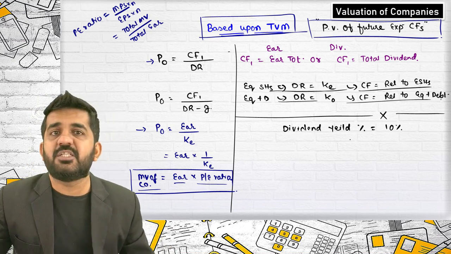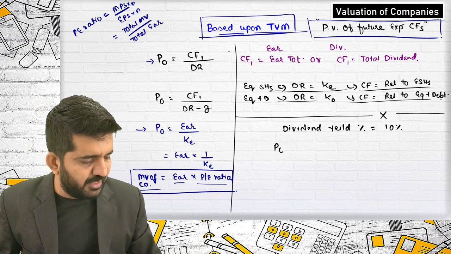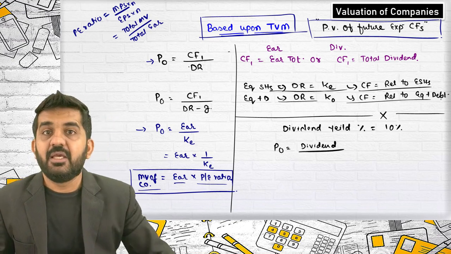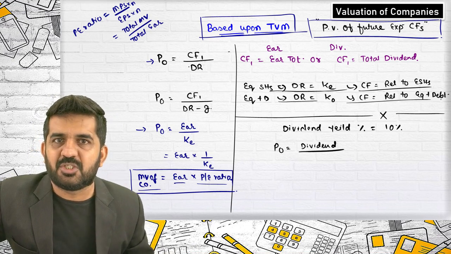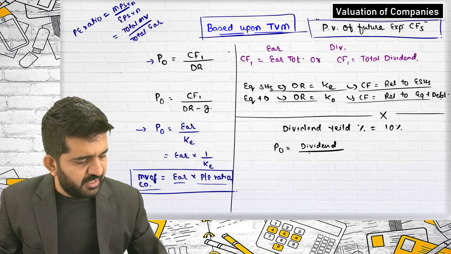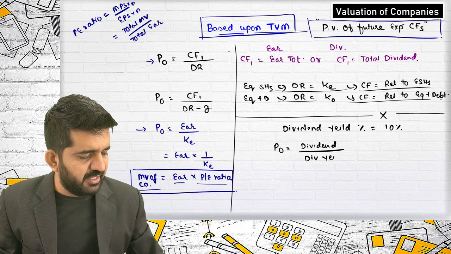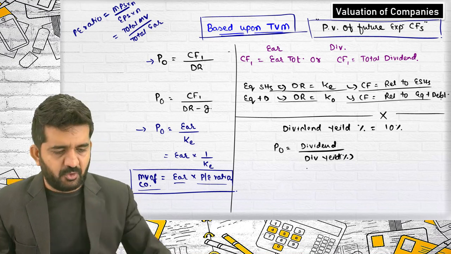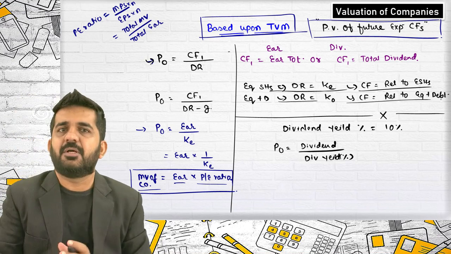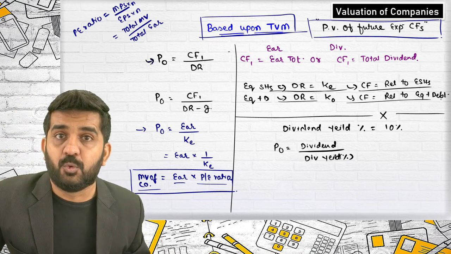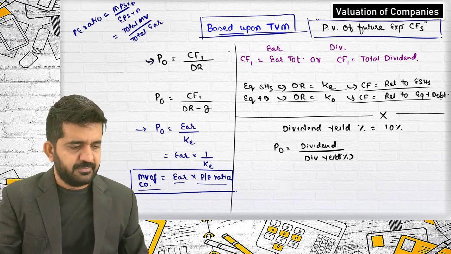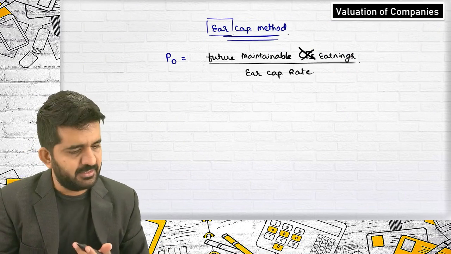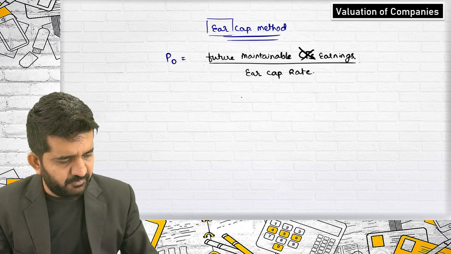If the dividend yield is based upon current market value, you can still find out the value of the company: in the numerator you write dividend, and in the denominator the dividend yield percentage. Believe me, the concept remains the same, but it is termed the dividend yield approach, which is based upon current market price. This was time value of money, the earnings capitalization method, and then there is another category which is others.